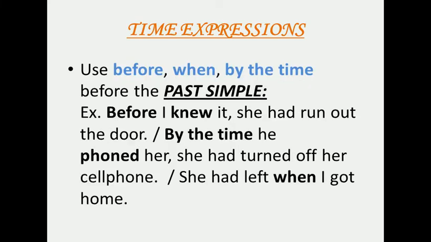Use before, when, by the time, before the past simple. Example: before I knew it, she had run out the door. By the time he phoned, so as you can see here, before is followed by simple past automatically.